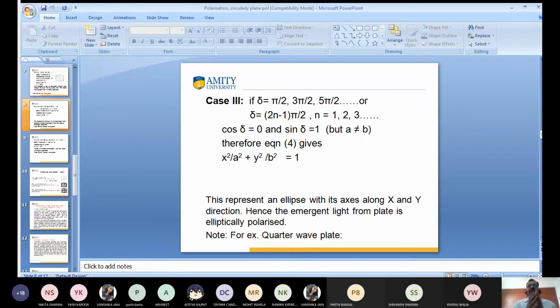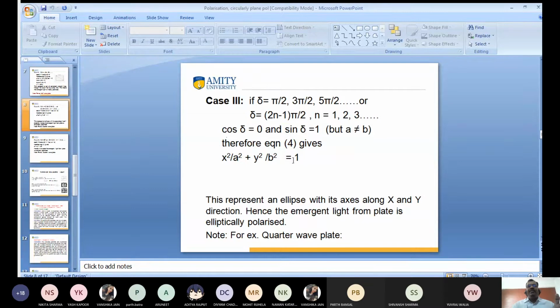What is important is the case third and fourth, because with the help of case third and fourth, we are getting circularly polarized light and elliptically polarized light. Case third is del equal to pi by 2, 3 pi by 2, 5 pi by 2, and so on. What is the value of cos del? 0. And what is the value of sin del? 1. Very good.